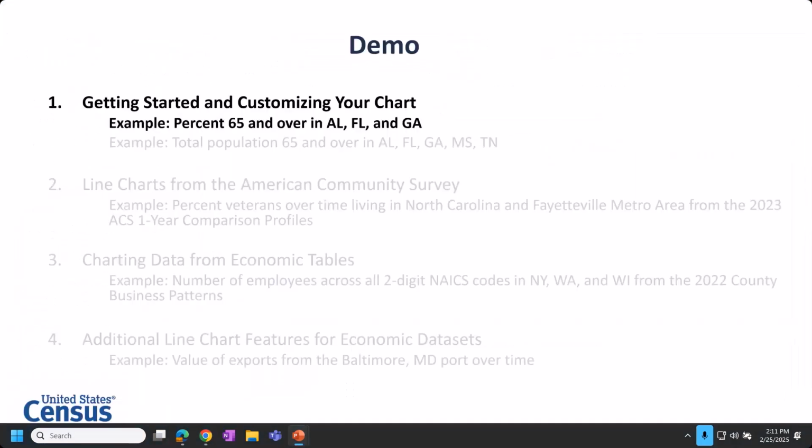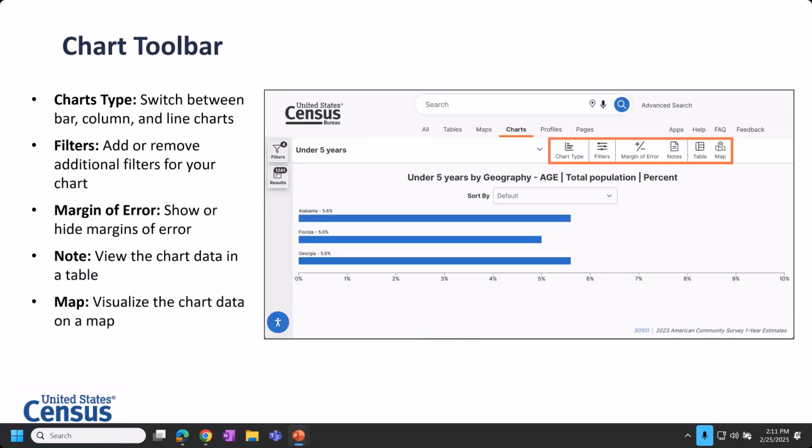All right, so that's pretty basic as far as making a chart. I wanted to expand on this and show you additional functionality and specifically highlight all of the options of the toolbar at the top. And we'll do this before we go on to creating more complex charts. For the toolbar, we already showed you the first item was the measures drop-down menu. Additional items that you will want to be aware of is the chart type button that allows you to switch between bar, column, and line charts.